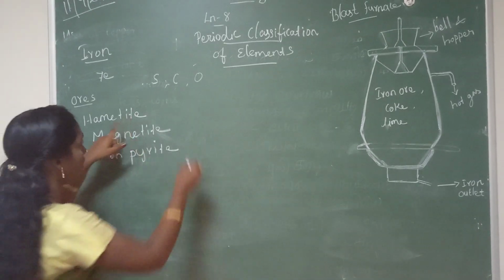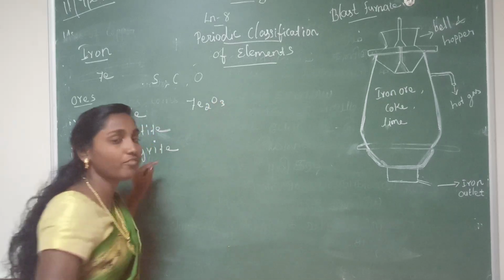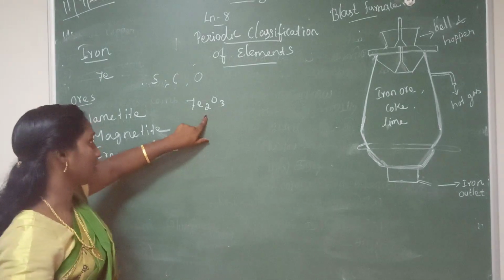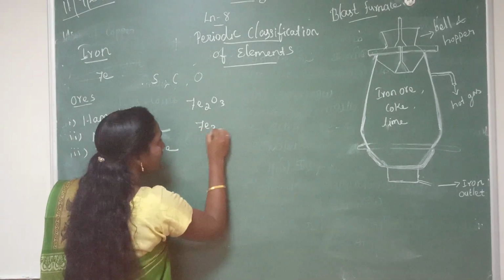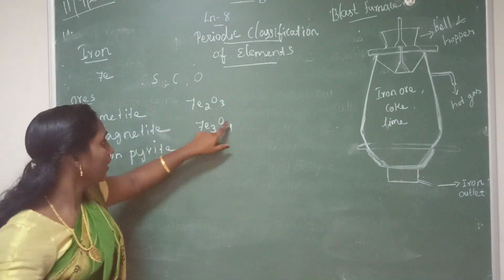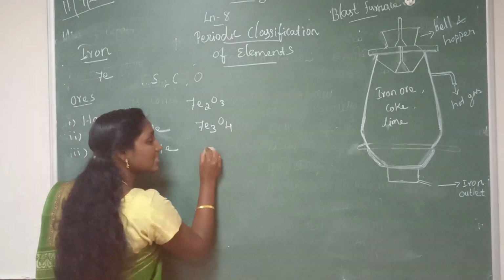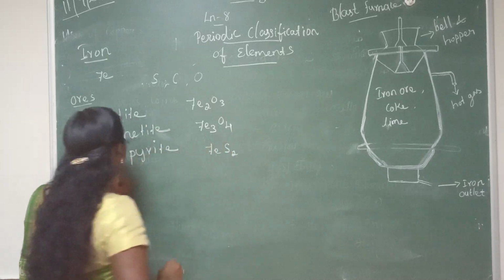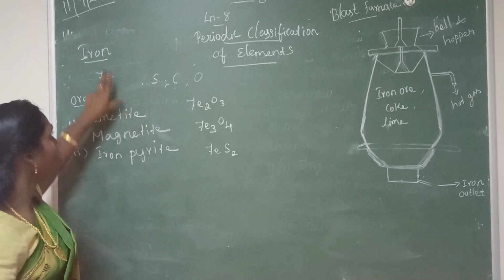So the hematite formula is Fe2O3. It is an oxide ore. Then the magnetite formula is Fe3O4. Then the iron pyrite formula: it contains sulfide ore, so FeS2. So these are the 3 ores of iron.